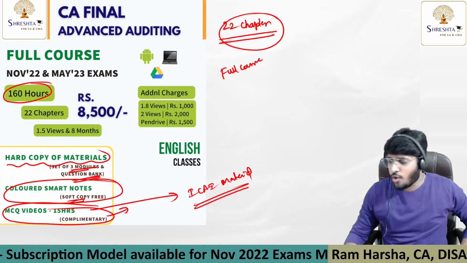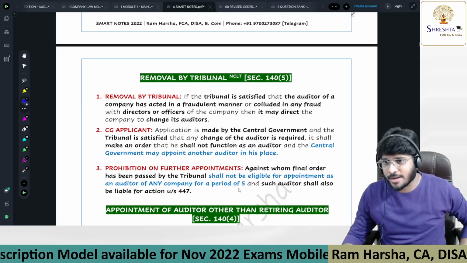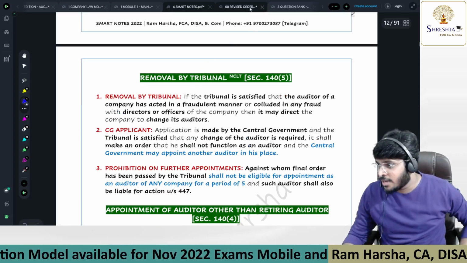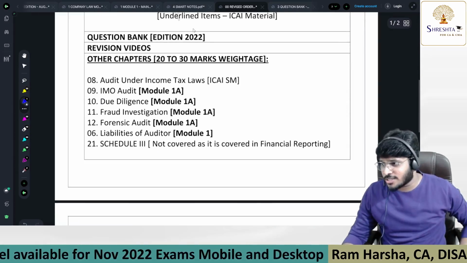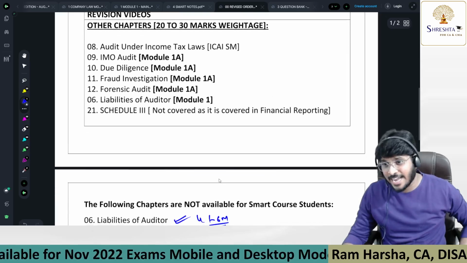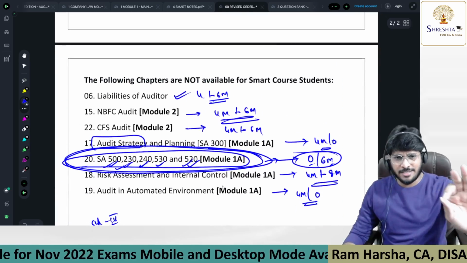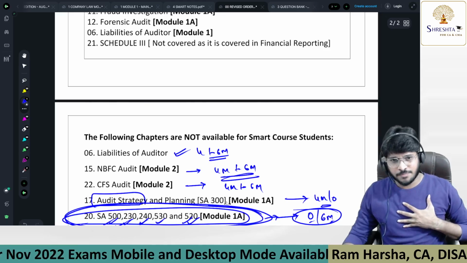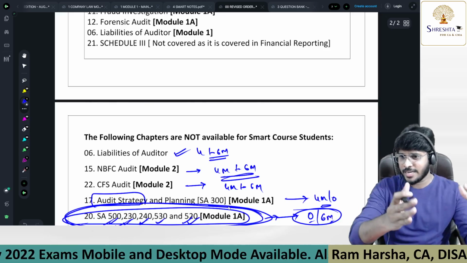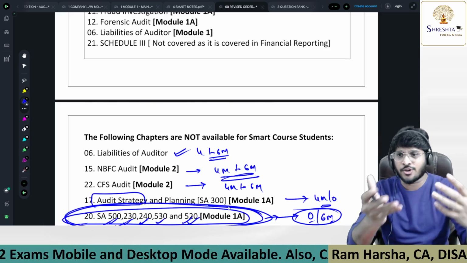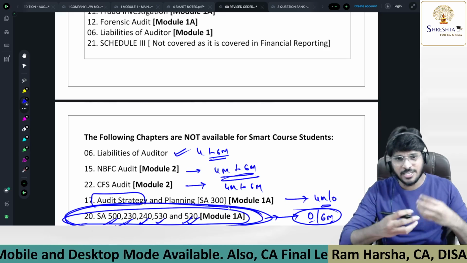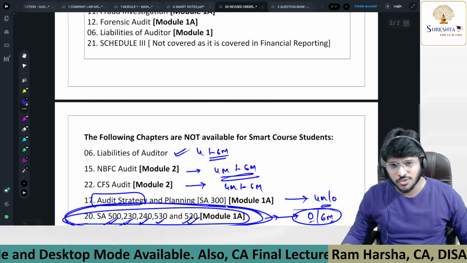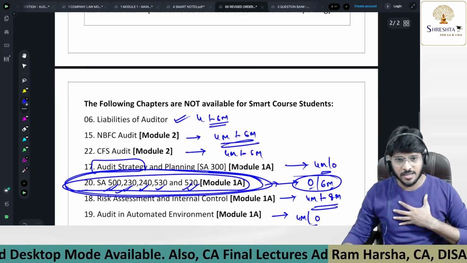By the way, in what order do you need to prepare? First, you need to watch the main lectures. Then the question bank lectures. Then the revision lectures. Then the second category chapters. Everything will be instructed by me. You can ask your seniors or my existing students, if you know any, how I guide them in each and every aspect. So this is regarding my CA Final.